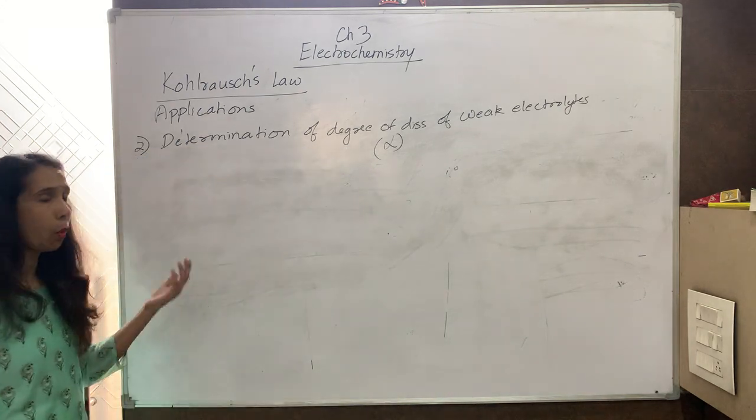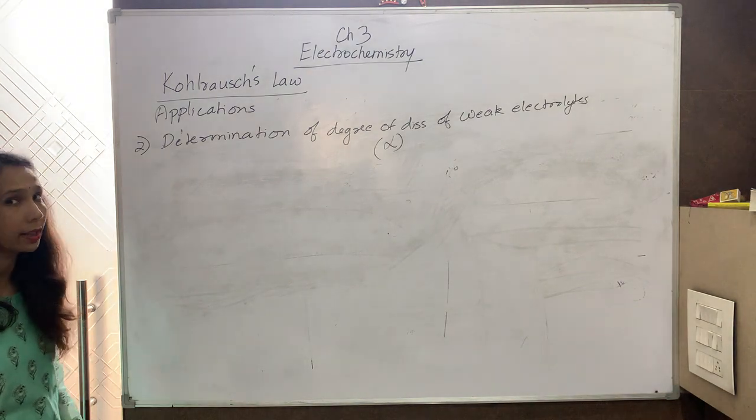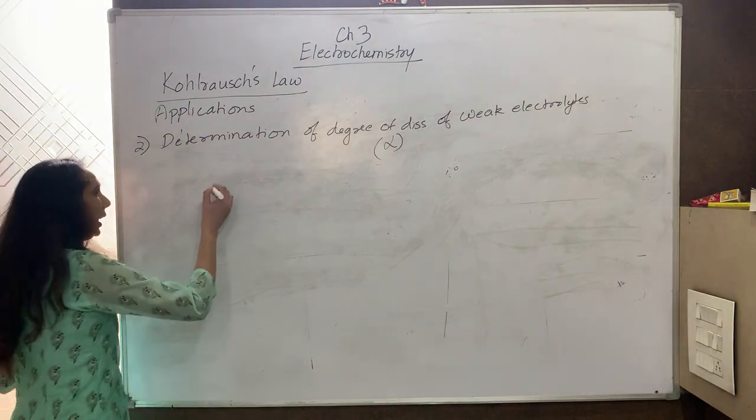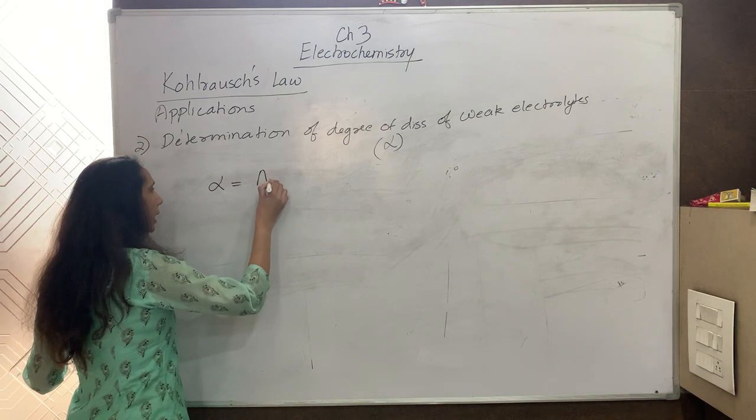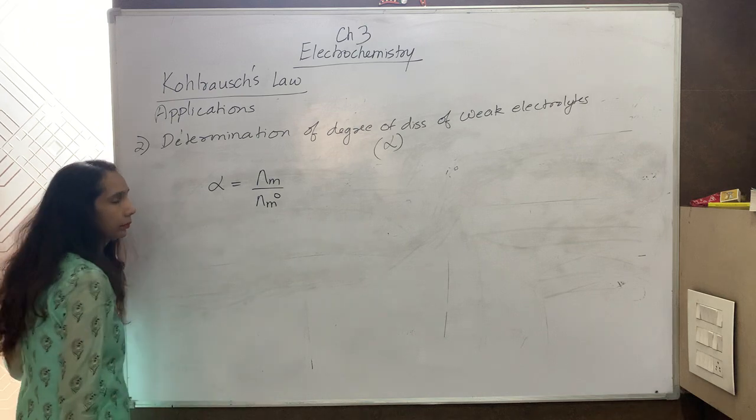Now, using these molar conductivities and Kohlrausch's law, how can I determine alpha, because it is an application of Kohlrausch's law? Alpha is equal to Λm upon Λm naught.